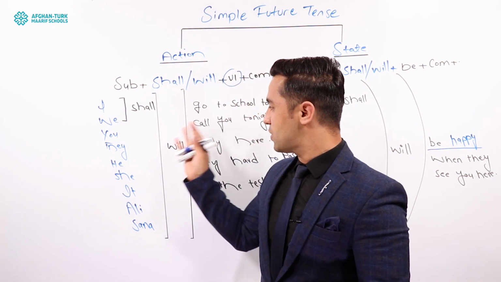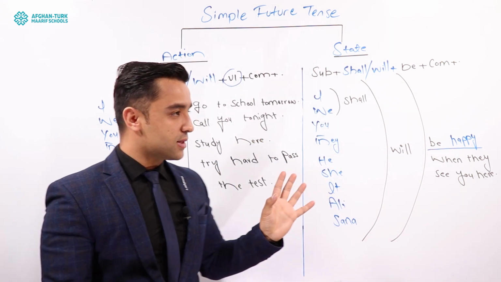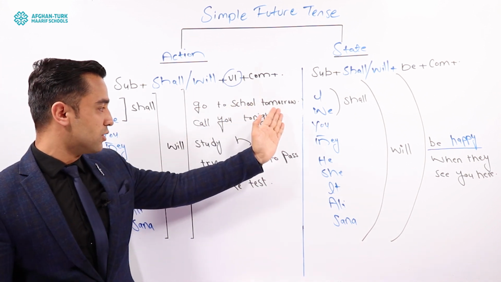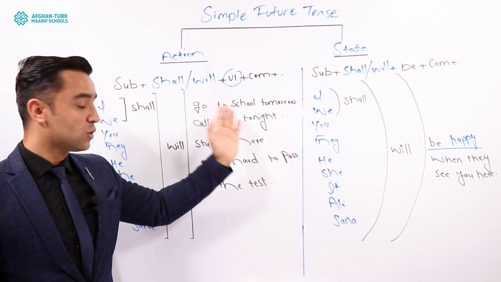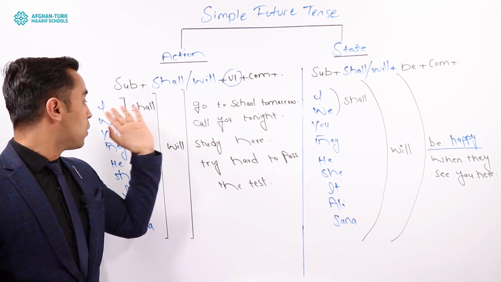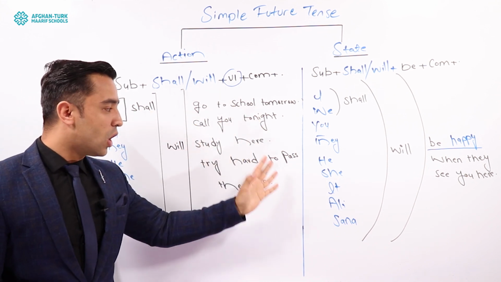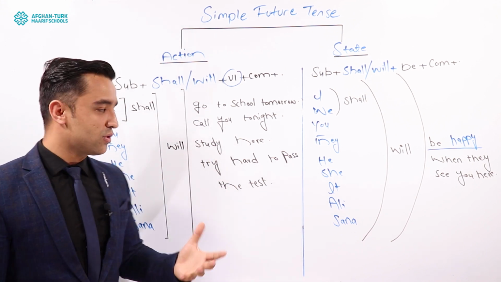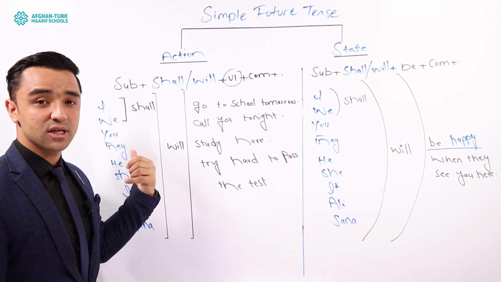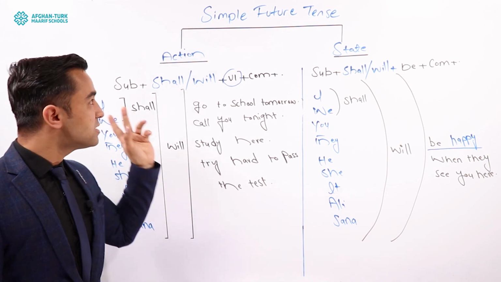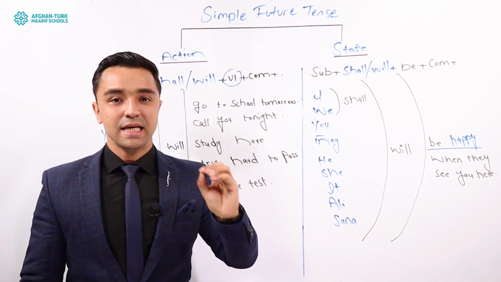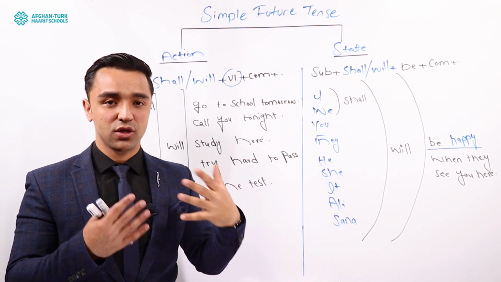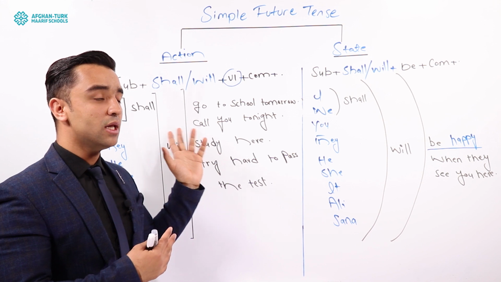Will is used with all the subjects, as I mentioned earlier. You can say I will go to school tomorrow, or I will call you tonight, or I will study here, or I will try hard to pass the test. So these are the examples, guys. With all the subjects, you can use will, guys. The subject can be either a noun or a pronoun, so it's up to you. Whenever you want to use a noun, you can use will or shall.